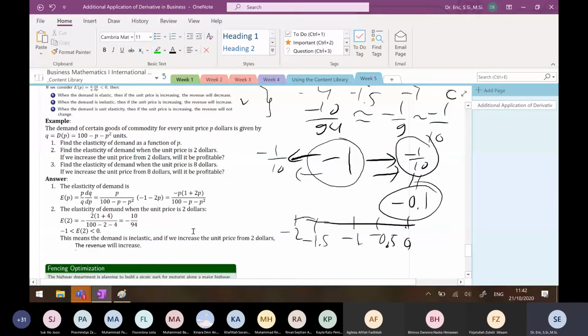So when the unit price is $2 and the demand is 94 units, if I increase the unit price from $2, the revenue will increase. Okay.